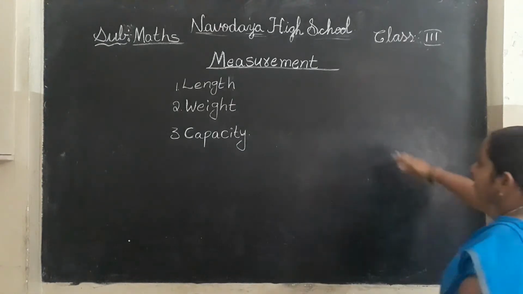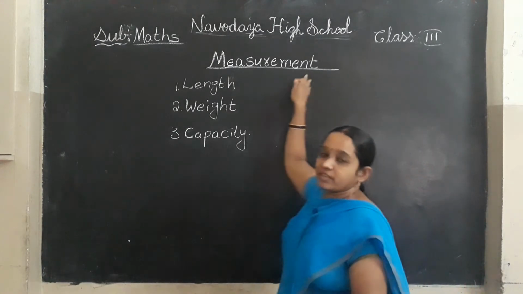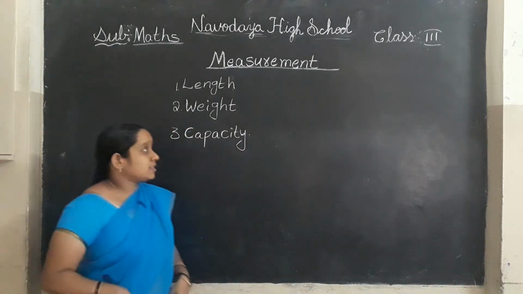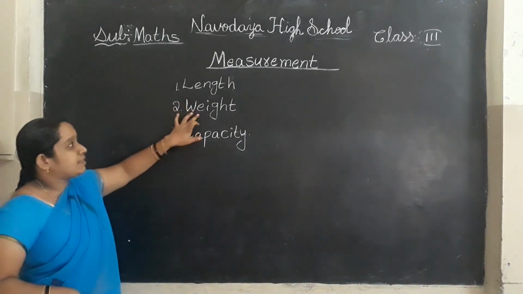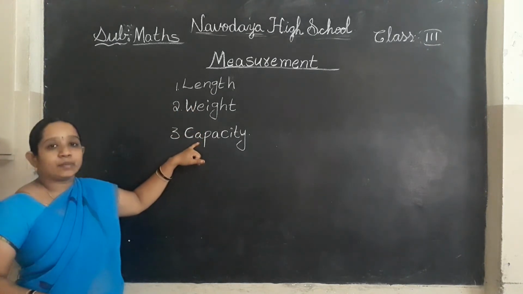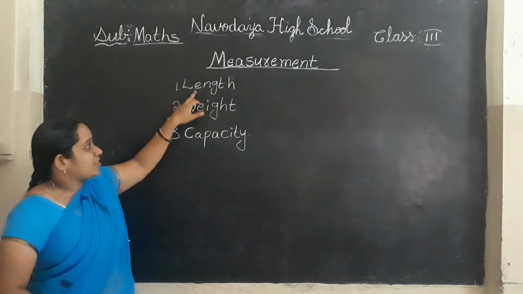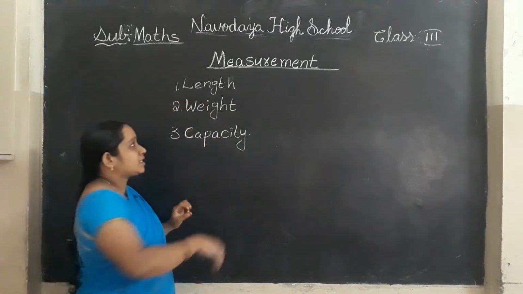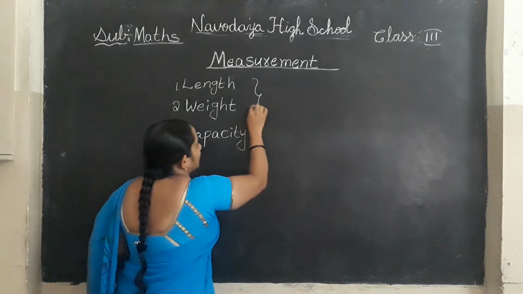We are learning the measurement chapter, children. In this first chapter, we have learned length and weight concepts. Now today, let us learn about capacity. Length, weight. Let us recall these two concepts, children.